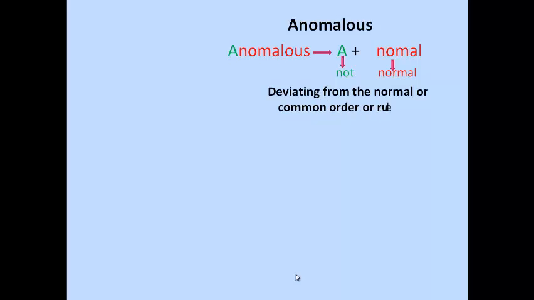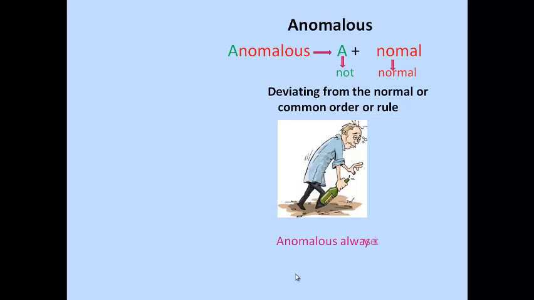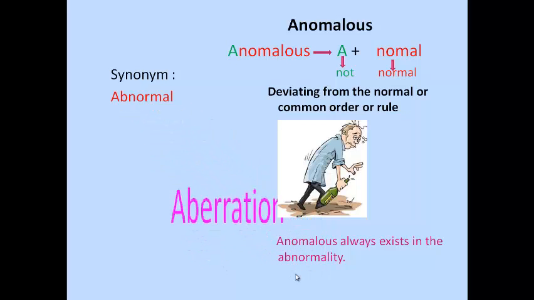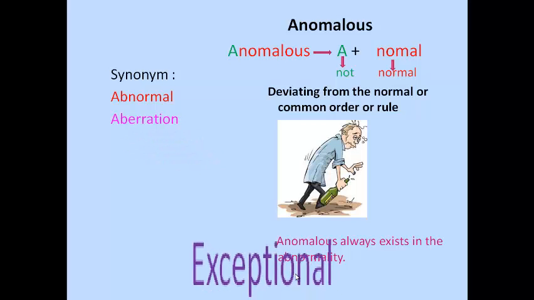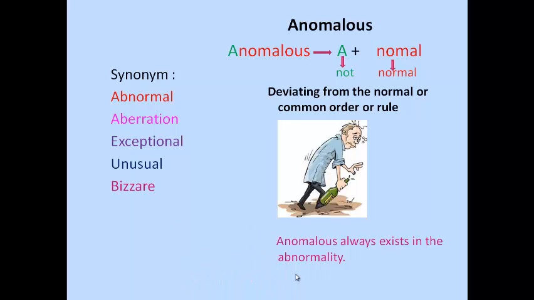Next, anomalous. A means not and nomen means normal. So the meaning of anomalous: deviating from the normal or common order or rule. We can memorize this word by this picture. This picture shows total abnormality. Anomalous always exists in the abnormality. Let's see some synonyms of anomalous: abnormal, aberration, exceptional, unusual and bizarre.